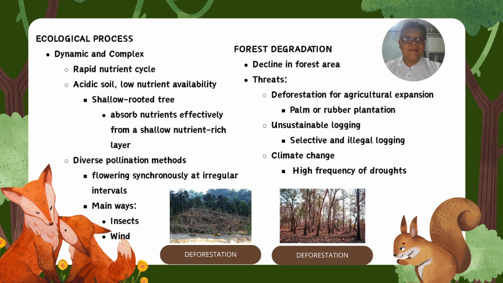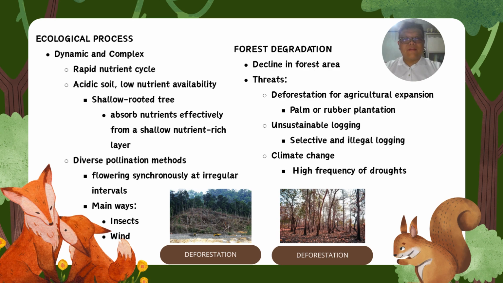Many species flower synchronously at irregular intervals. There are 2 main ways for them to pollinate, including insect and also wind. In Malaysia, lowland Dipterocarp forest faces a very serious forest degradation issue. The forest is facing a lot of threats that lead to the decline of the areas of forest.